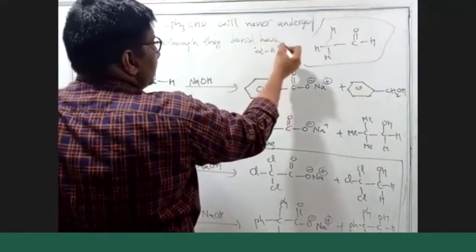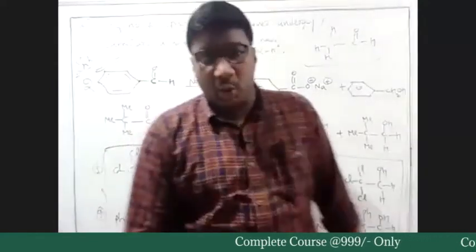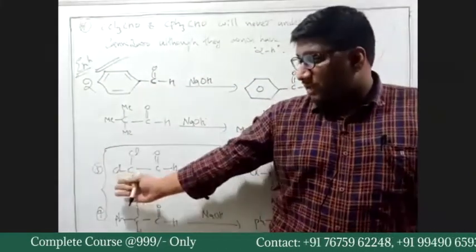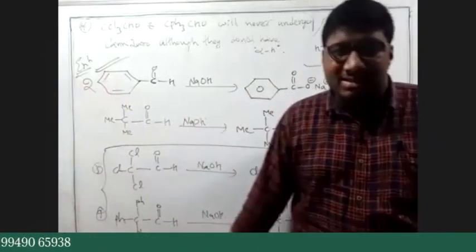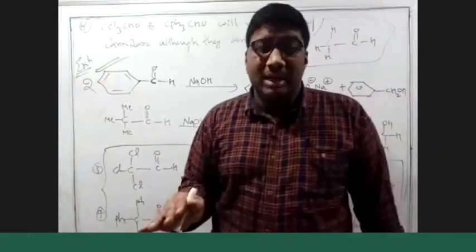Instead of hydrogens, we write alpha hydrogens. CCl3CHO and CPh3CHO, you may simply think that they do not have alpha hydrogens, so they should undergo Cannizzaro, but they will never undergo Cannizzaro reaction.